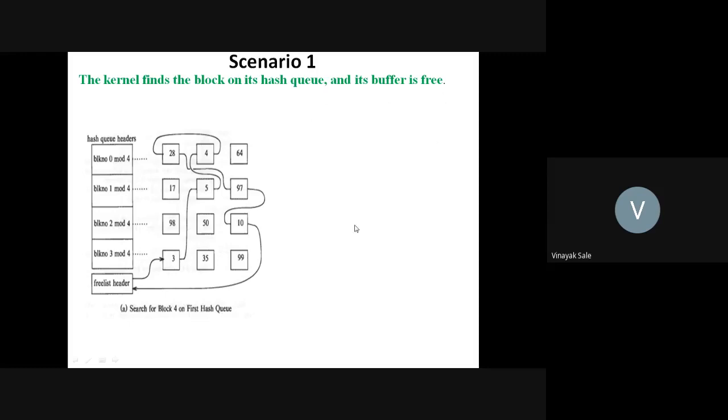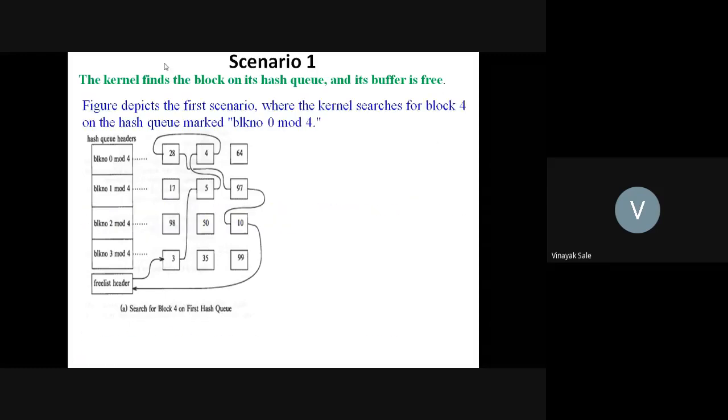Suppose in this example, kernel searches for block number 4 on the hash queue marked as block number 0 mod 4. Kernel searches buffer number 4, and that buffer number 4 is free. So first we check buffer number 4 which is present on this hash queue.